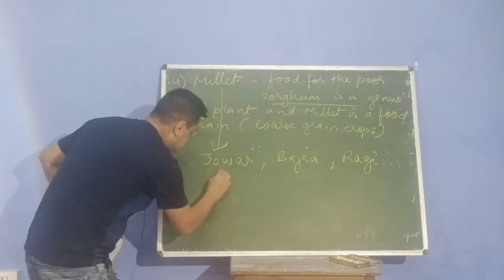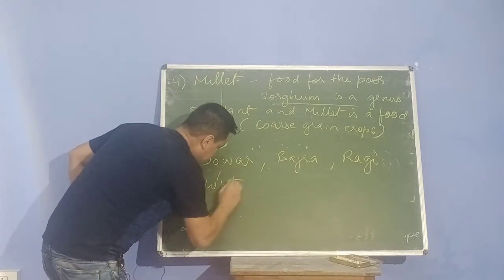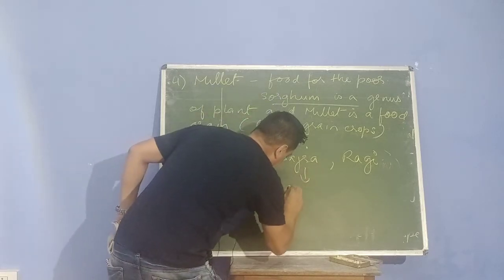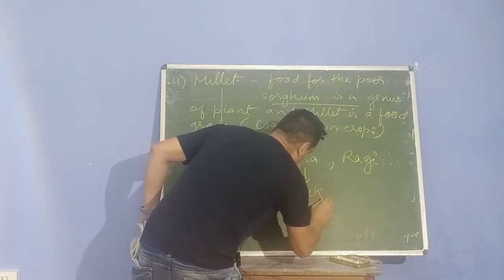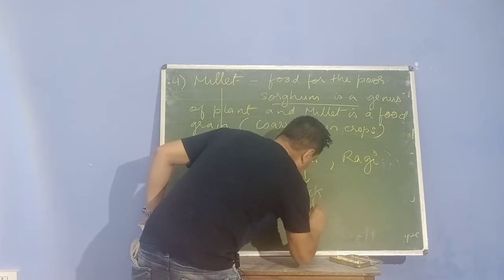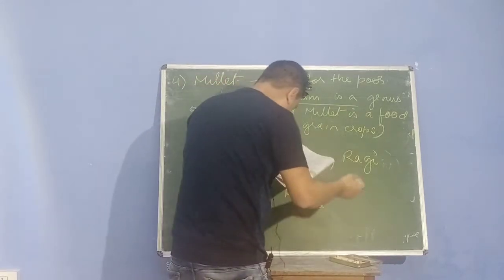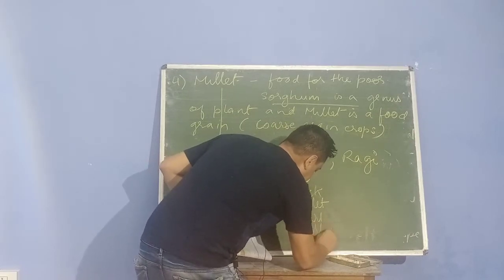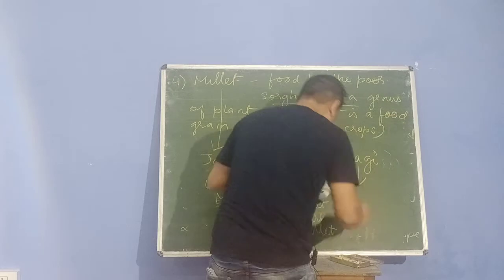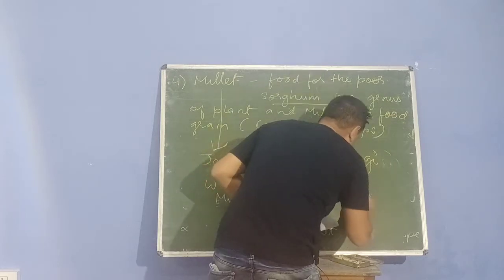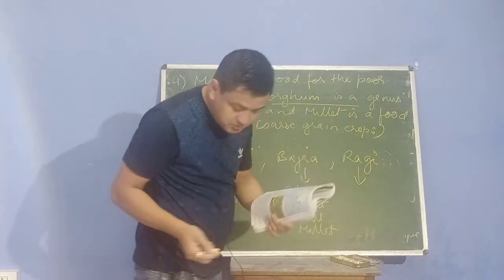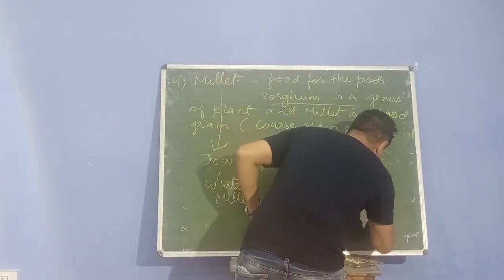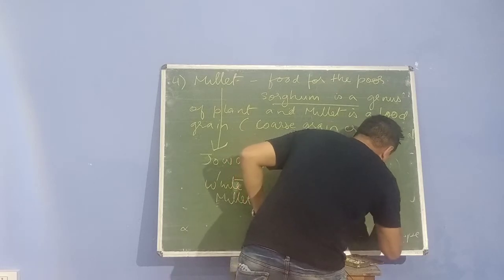Now, jowar means white millet. It's known as white millet. Bajra is known as black millet, or what we call pearl millet, P-E-A-R-L. Ragi is also known as finger millet, F-I-N-G-E-R, M-I-L-L-E-T.